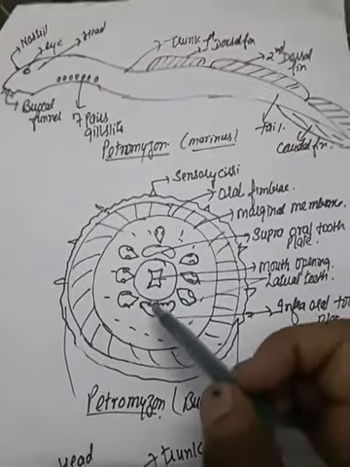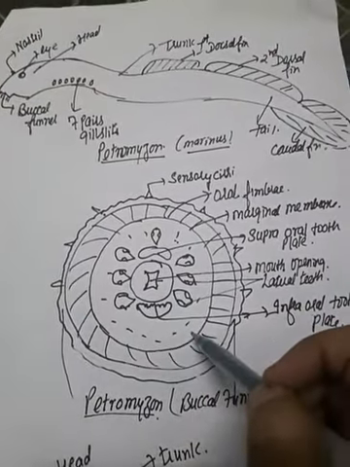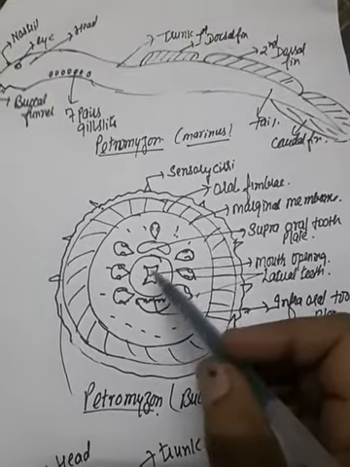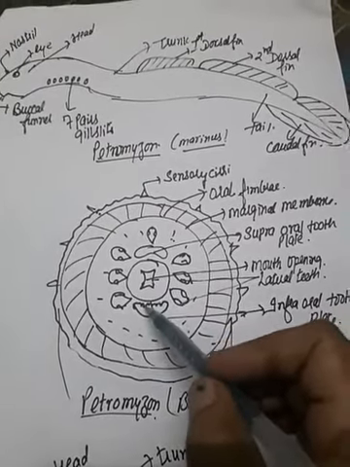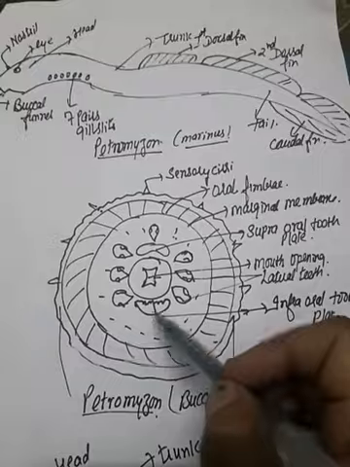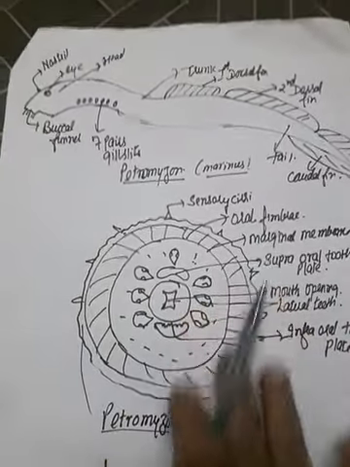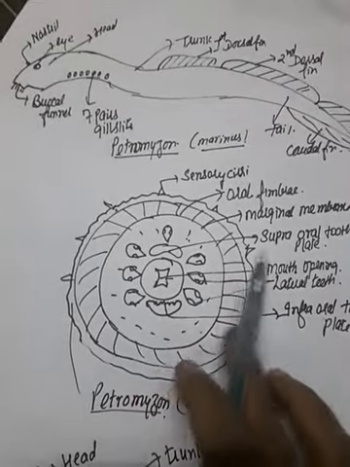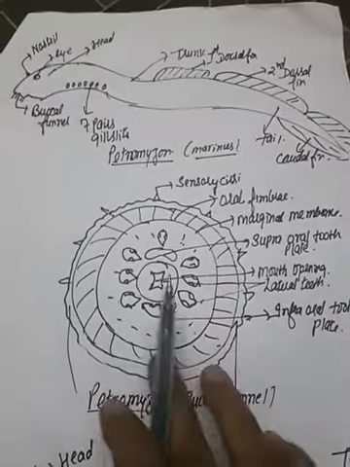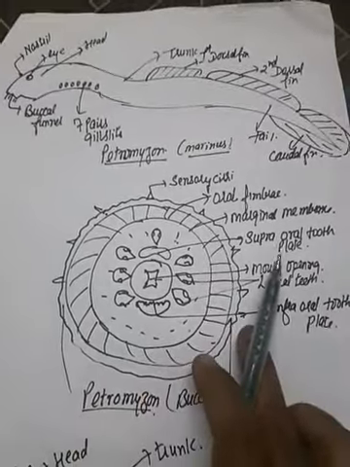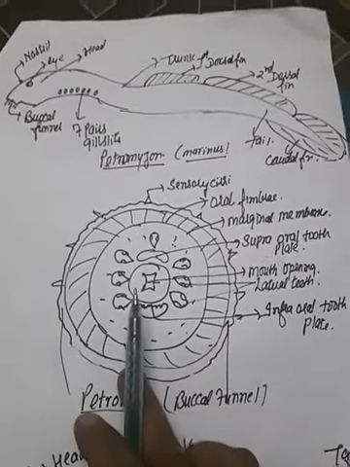One more peculiar character of Petromyzon is that the tongue is rasping. That means the tongue also bears dentine, and the branchial basket is totally complete, while the endoskeleton is cartilaginous in nature. So this is the characteristic feature and example of the order Petromyzontia.